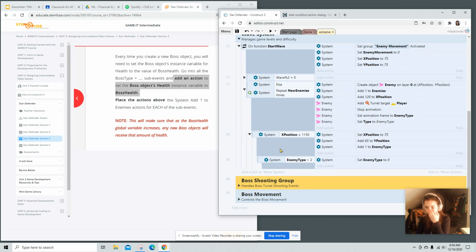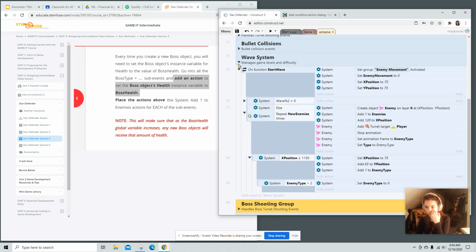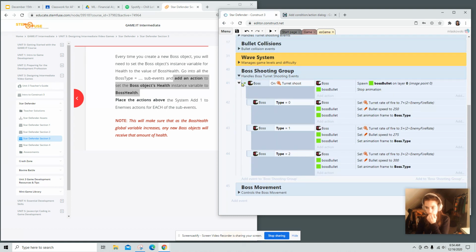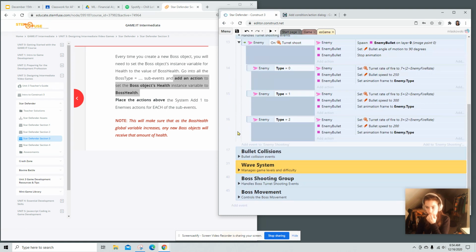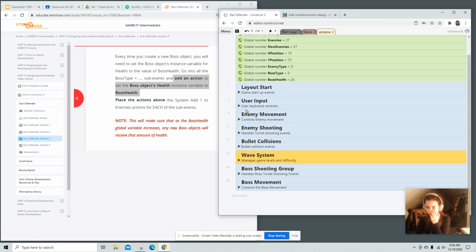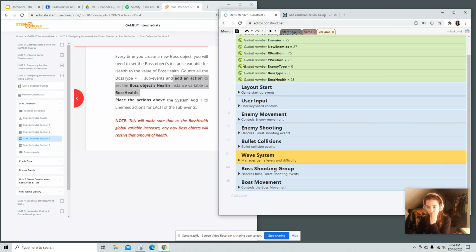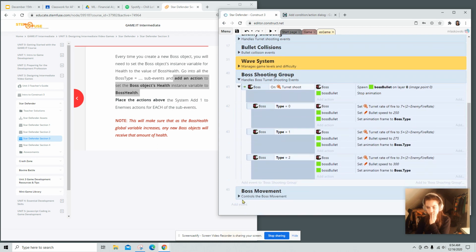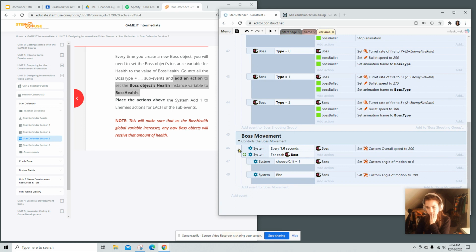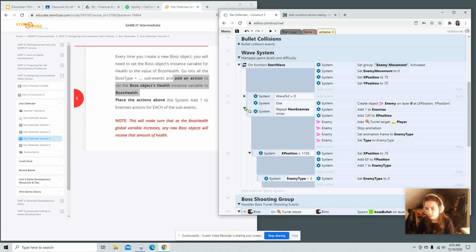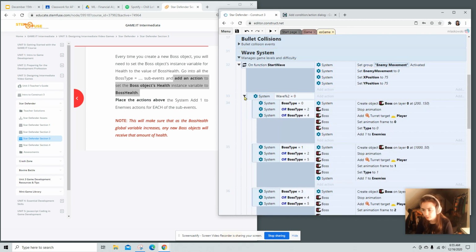Wave system. No. It was the wave system. Here it is. It was closed, so I didn't see it.